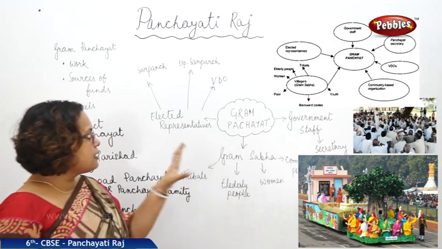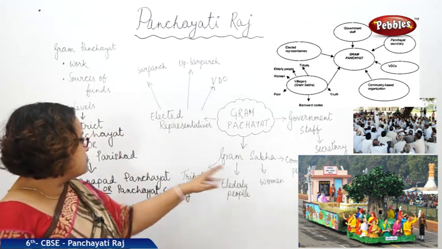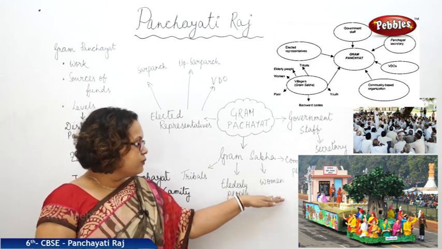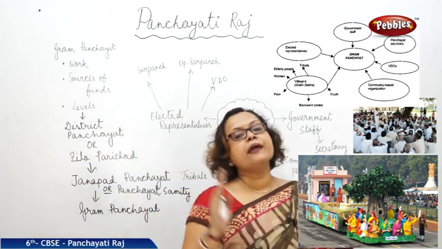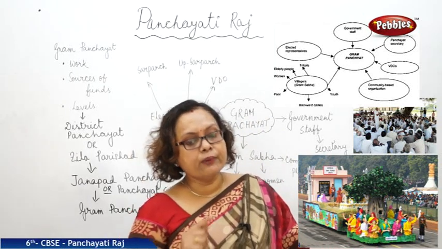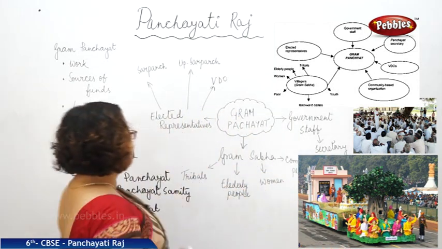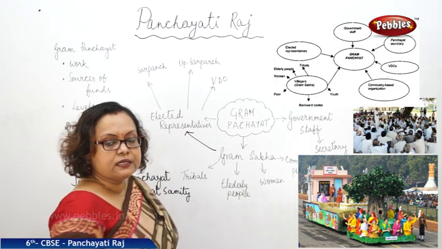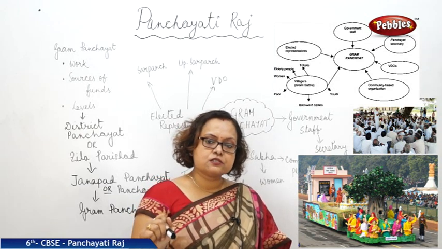So, Gram Panchayat consists of a Gram Sabha. Who are there in Gram Sabha? The tribal peoples are there, the elderly people they are there, women, common people. So, anyone who is above 18 years old, they are the member of a Gram Sabha. Now, this Gram Sabha is electing their representatives to work better for their villages.